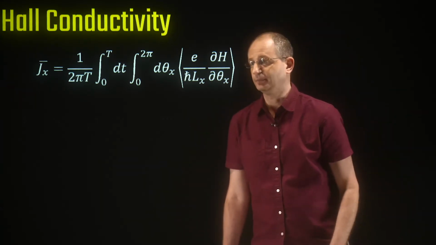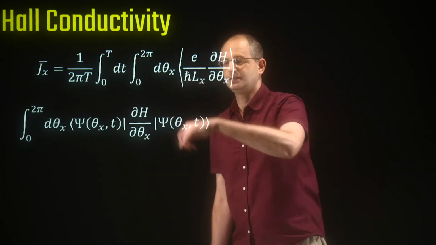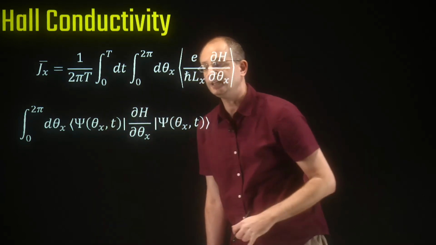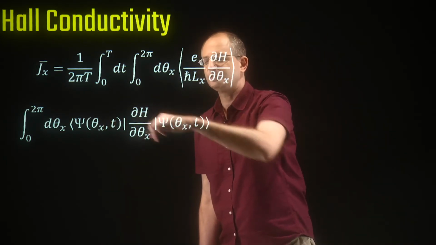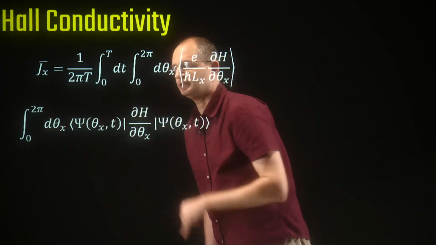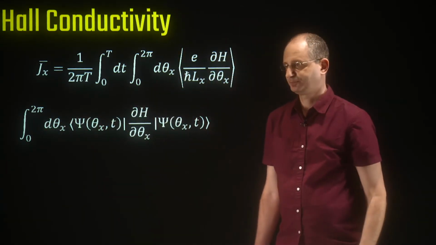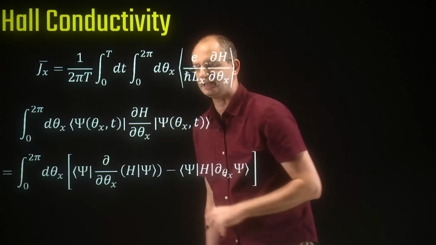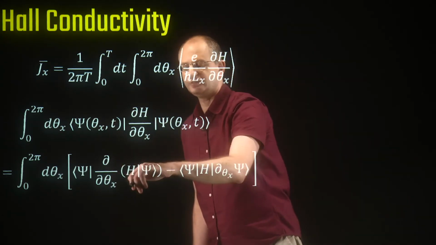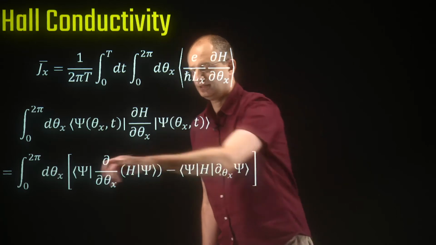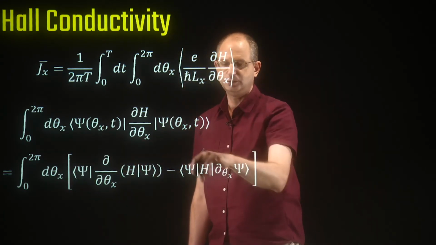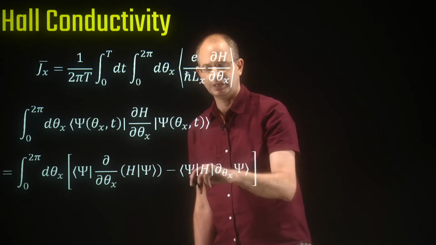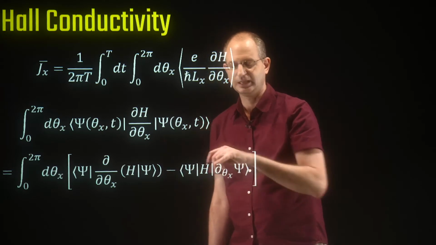And let's simplify that a little bit. So this current contains this expectation value in the wave function psi of theta x and t of the theta x derivative of the Hamiltonian. And that's integrated over theta x from 0 to 2 pi. Okay, so that we can rewrite in this form. So we take out the theta x derivative. So it's the theta x derivative of h times psi, overlap with psi, and then we need to subtract the theta x derivative of the many-body wave function itself, and then h sandwiched between psi and that.